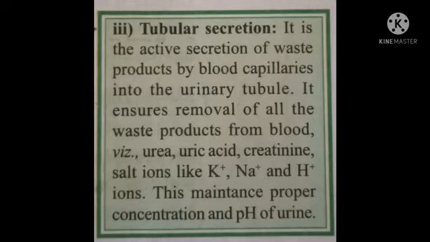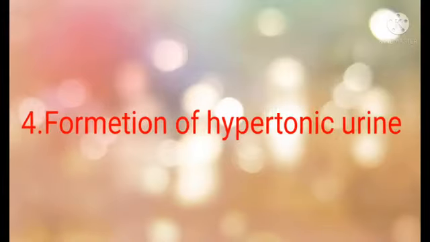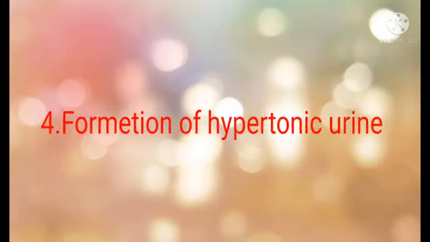It occurs mostly in the distal convoluted tubule, which is also surrounded by peritubular capillaries. This maintains a proper concentration and pH of the urine. A smaller amount of tubular secretion also takes place in the area of proximal convoluted tubule. And last one is formation of hypertonic urine.